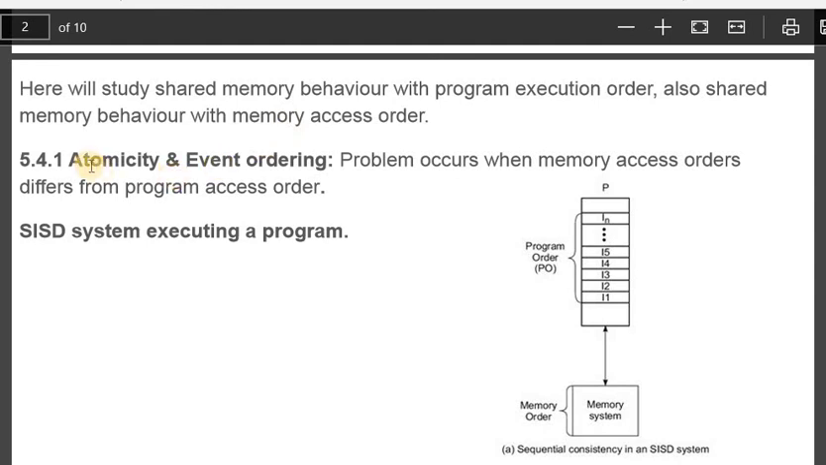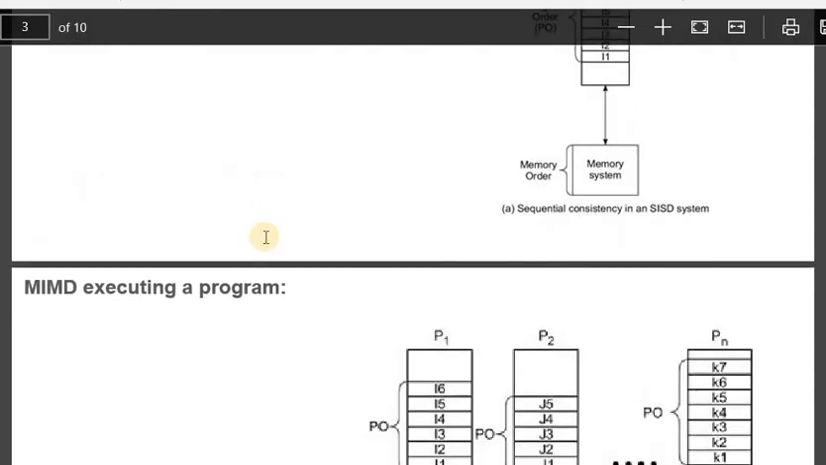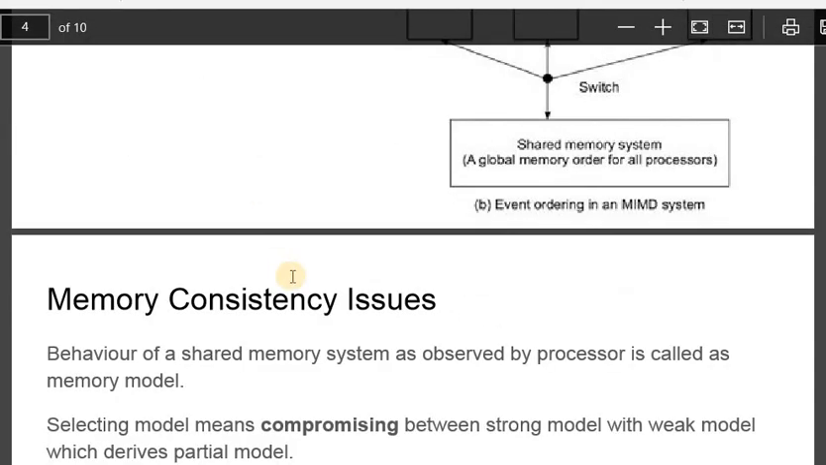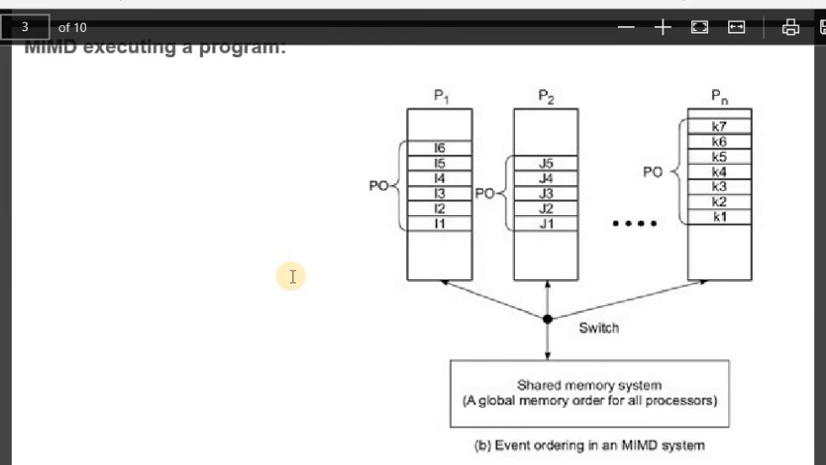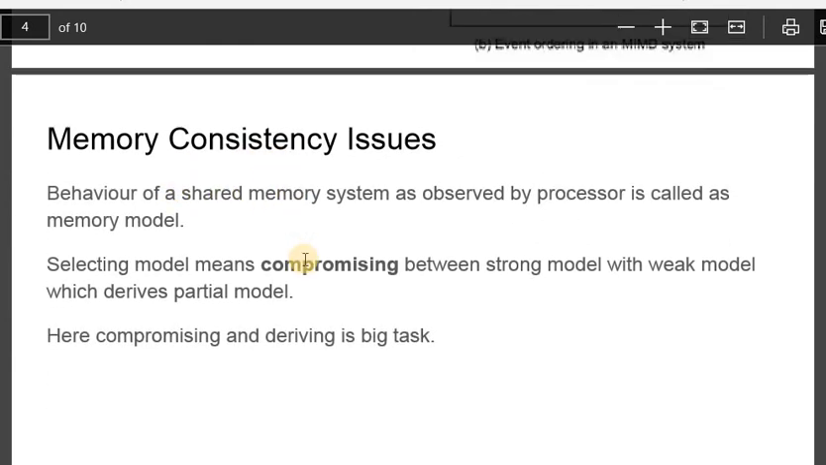Next is atomicity and event ordering. The atomicity definition we will see later, because it has sub-definitions, so I am taking it a little later. Next we will take memory consistency issues.